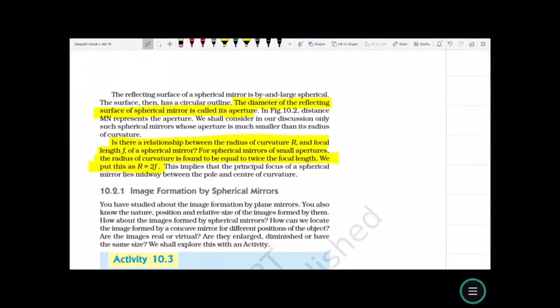Is there a relation between the radius of curvature R and the focal length f of the spherical mirror? For spherical mirrors of small aperture, the radius of curvature is found to be equal to twice the focal length, so we can put that R = 2f. This implies that the principal focus of the spherical mirror lies midway between the pole and the center of curvature.